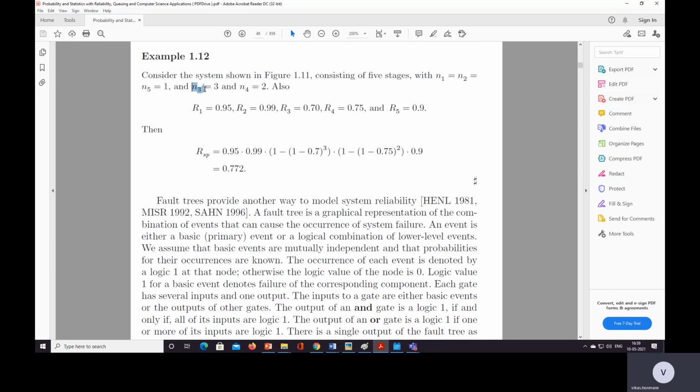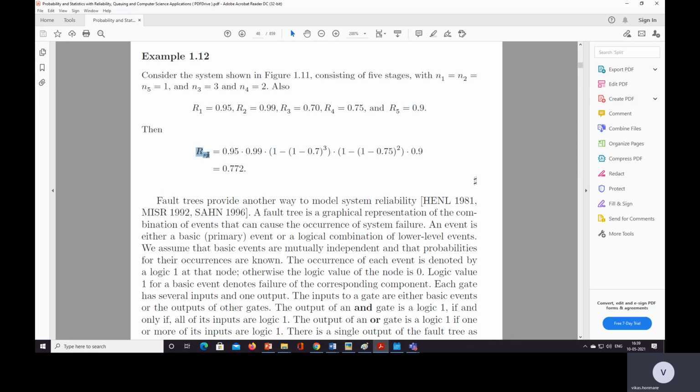For the N3 stage we have 3 components, and the N4 stage 2 components. So R1 is 0.95, R2 0.99, R3 0.70, R4 0.75, and R5 0.9. These are the reliabilities given in the system.